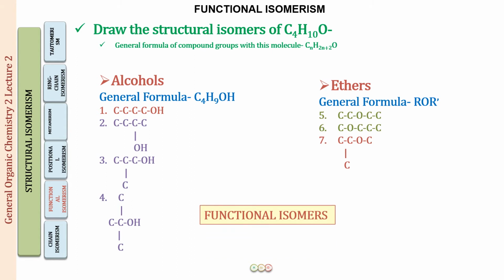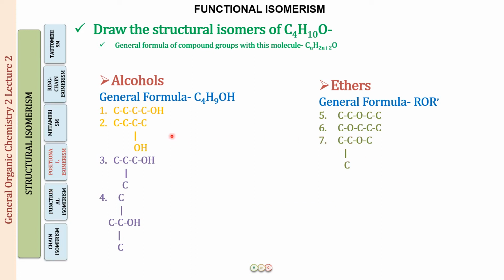So what this means is that if we take any of these 4 alcohols or any of these ethers, the 2 structures will be functional isomers of each other. I do not have to specify each and every one. 2 and 5 is also going to be a functional isomer, and 3 and 5 is also going to be functional. Any one of these and any one of these, if you pick 2, they are going to be functional isomers of each other.